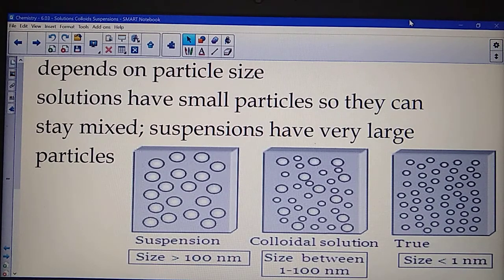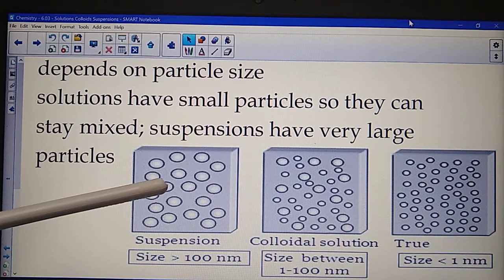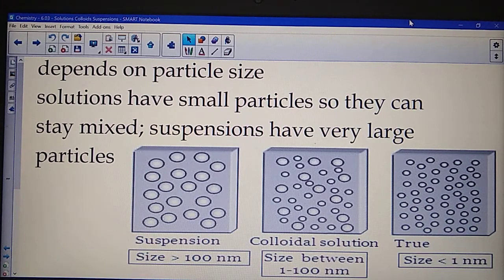What type of mixture it is depends on the particle size. Something that has a very small difference between particles, where you have about the same size between one thing and the other, is going to be probably a true solution. Where you have a very large difference in sizes, very large particles, that will be a suspension. And then a colloid would kind of go in between.